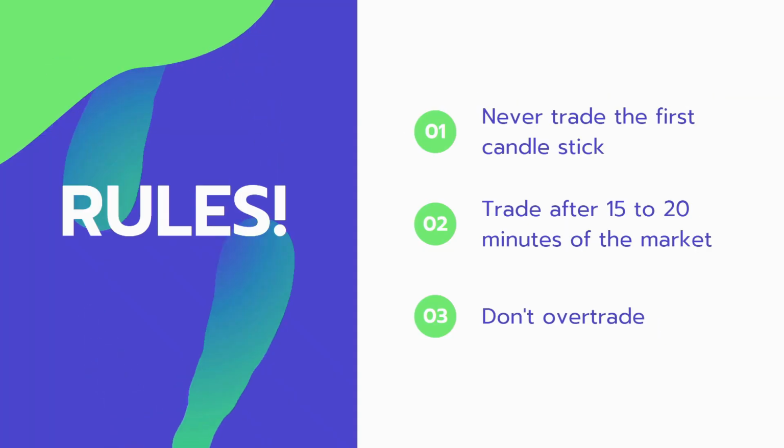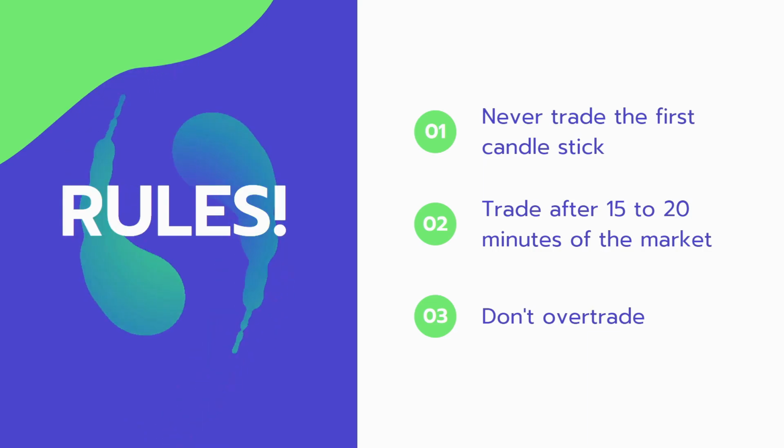So what are the rules? The first rule is never trade on the first candlestick. The second rule is trade after 15 to 20 minutes of market open. At least 3 to 4 5-minute candles have to be formed. Even if it's giving a breakout, don't ever trade the first candlestick.